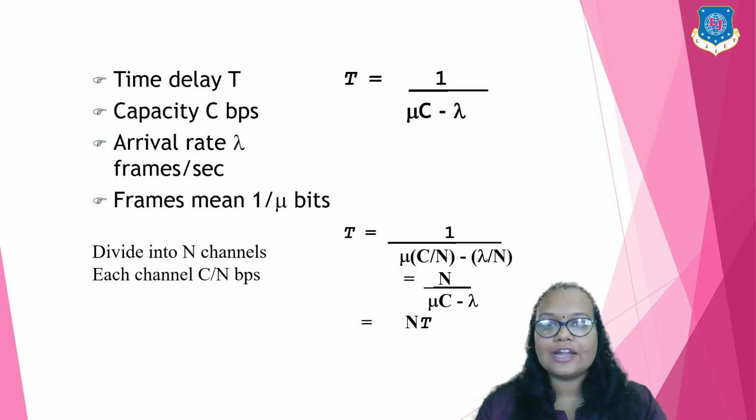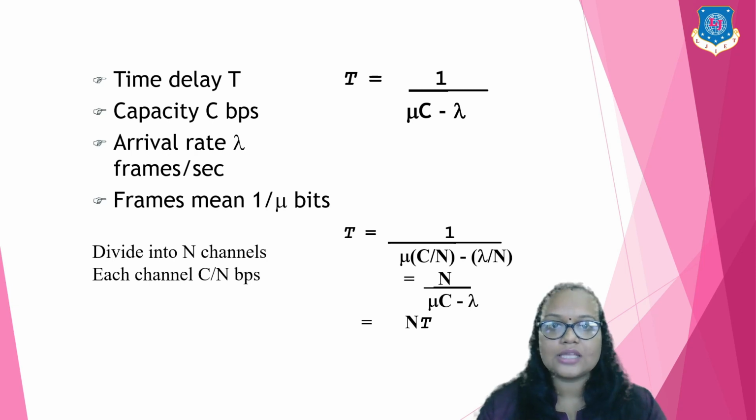Now if we divide the channel into n channels, each channel will have a capacity of C by n bps. So T will be equal to 1 upon (mu times C by n minus lambda by n), where n is the number of divisions.